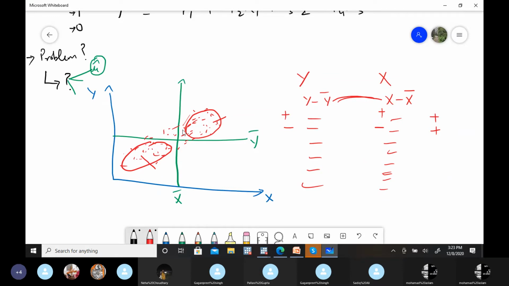Whether it will be high or low depends on the range, on how near these points are. If they are nearby, in a small particular range, that means they are moving in some particular direction, and there will be a high correlation. If they are scattered in all the quadrants, meaning a few positive, then negative, positive, negative, these results will cancel out and the correlation will become nearby zero.